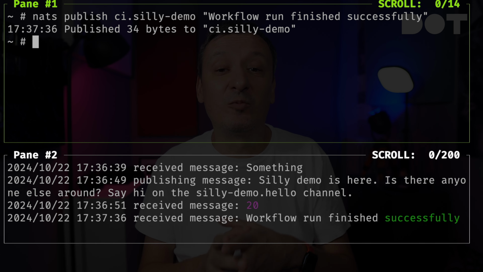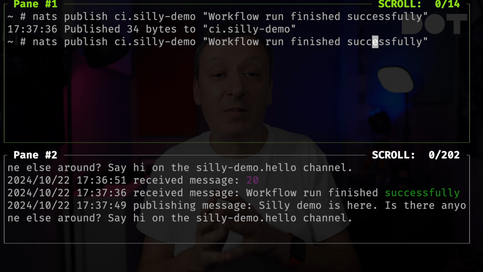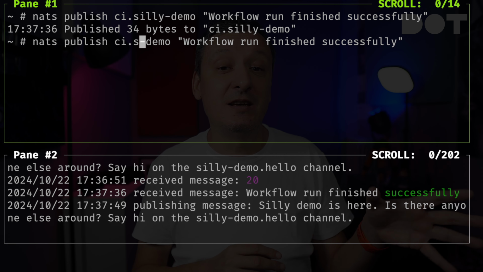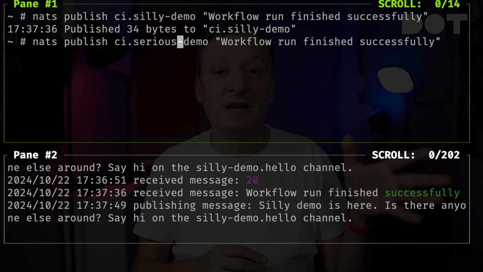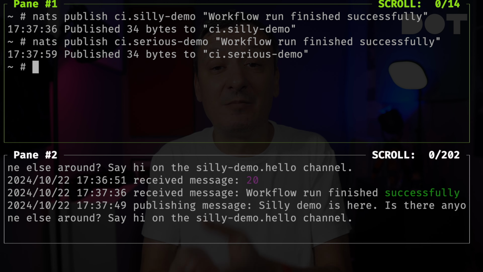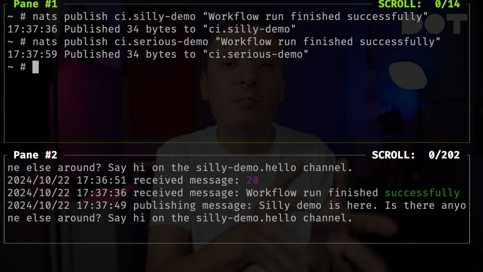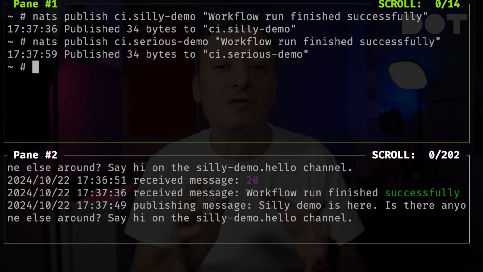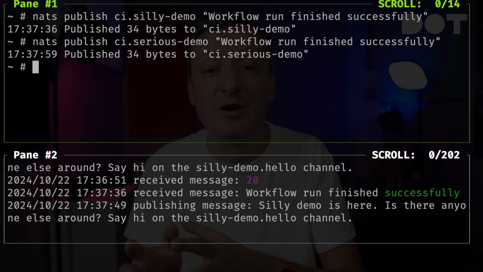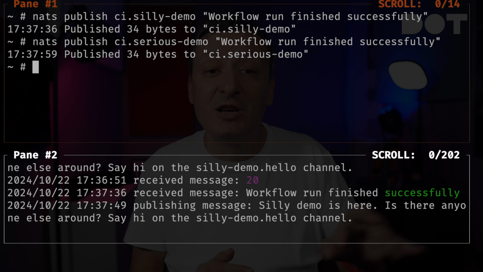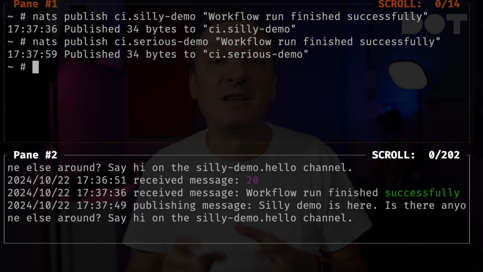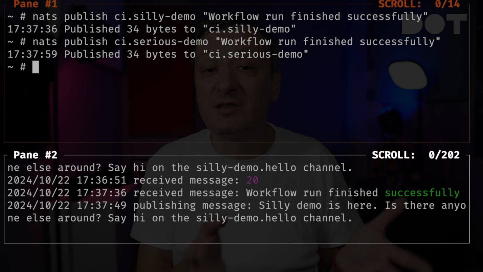Now, let's see what would happen if you send the same message but to the CI serious demo instead of CI silly demo channel. Unlike the last time, this time nothing happened in the logs of the application listening to NATS. That application is most likely listening only to the sub-channel silly demo, while we send a message to serious demo announcing that the workflow run of that application is finished.